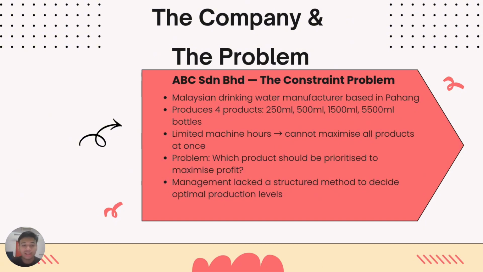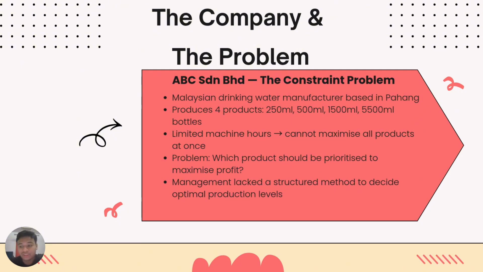Alright, the company and the problem. So the company here is ABC Sdn Bhd, a small and medium enterprise located in Pahang, Malaysia. This company is a drinking water manufacturer that produces 4 main products, which is bottled water in sizes of 250 ml, 500 ml, 1500 ml, and 5500 ml.